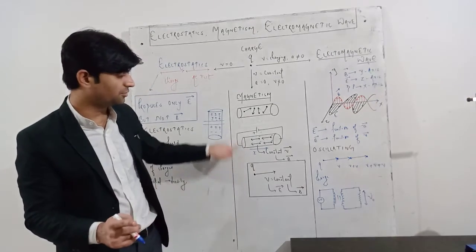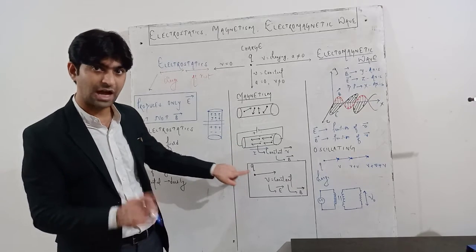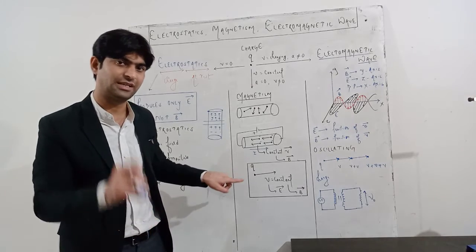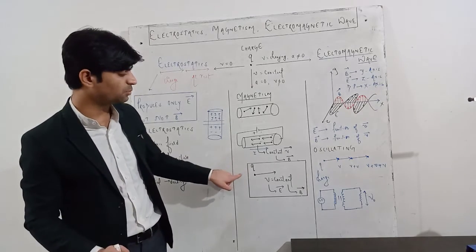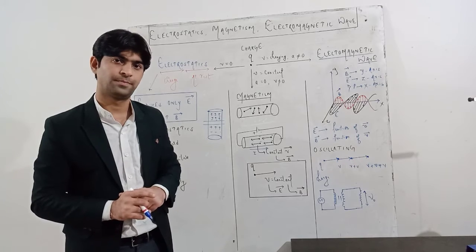Just try to differentiate between these two conditions. One is a single charge, so it will have a certain amount of net charge. When there exists a certain amount of net charge, there exists an electric field, and since it is moving with a constant velocity, it produces a magnetic field also.